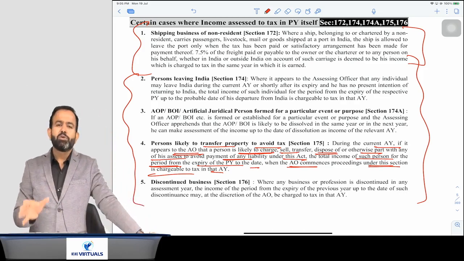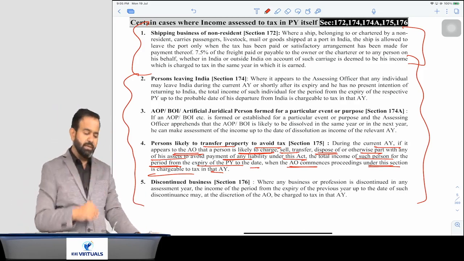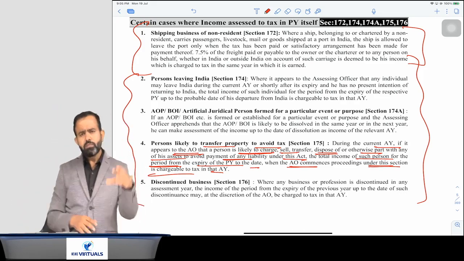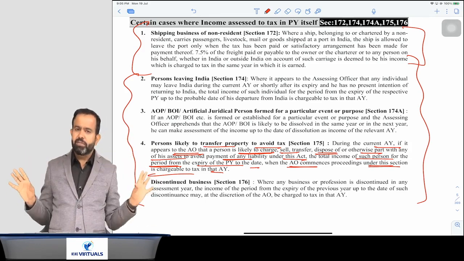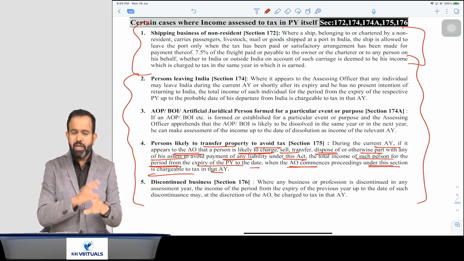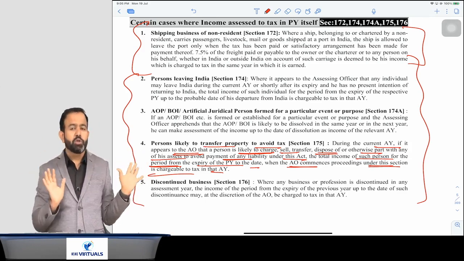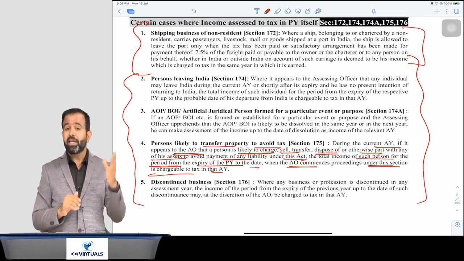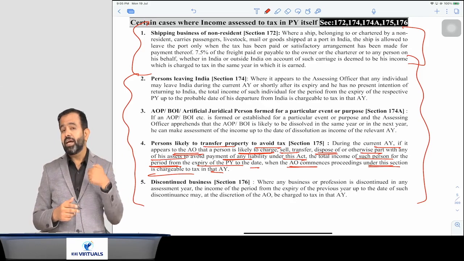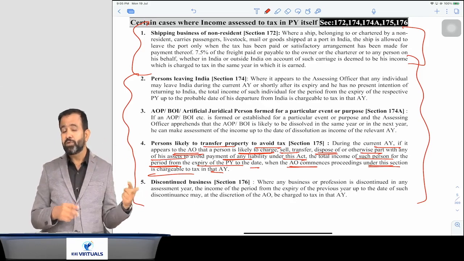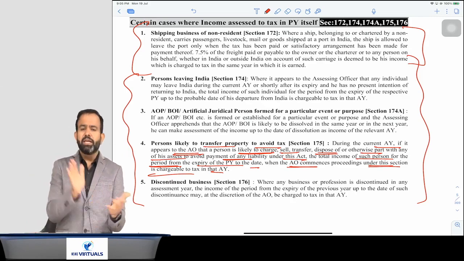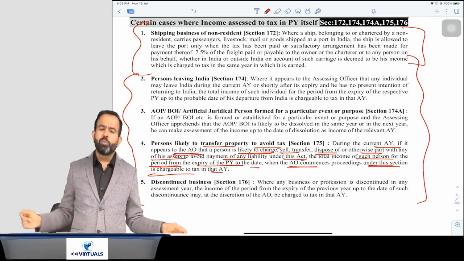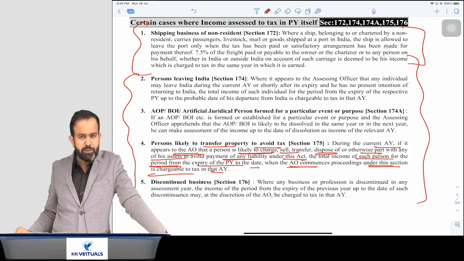Yes. So basically you are transferring. One more example I can take. Suppose I am having one property. Now I am going to be insolvent after some time. So what I will do is just dispose of my assets. If I am disposing of my assets and the assessing officer thinks that I don't have any intention to pay the tax because I will be insolvent after some time, then in that case, at the time of transfer only, the assessing officer can ask you to pay the tax in the previous year itself. You got my point or not?